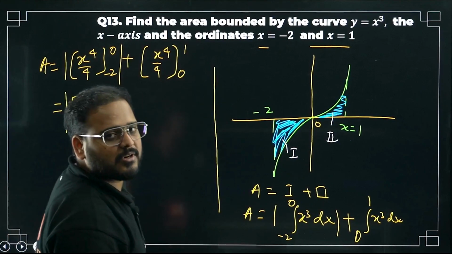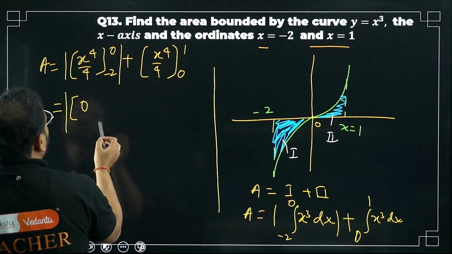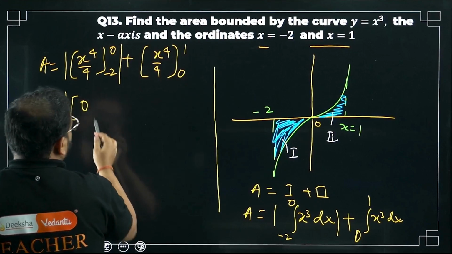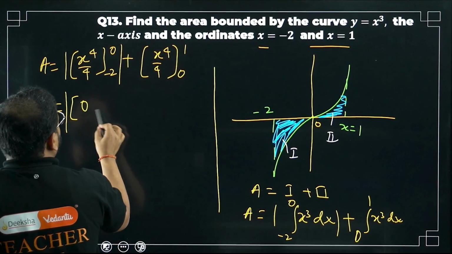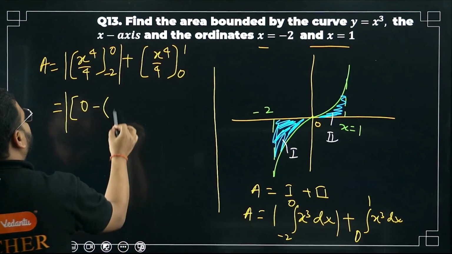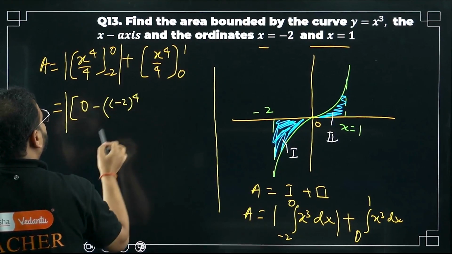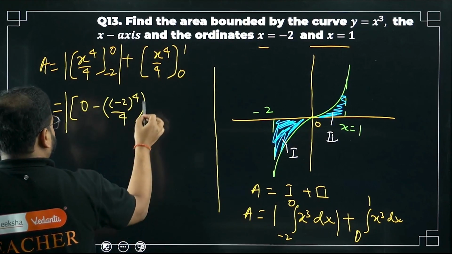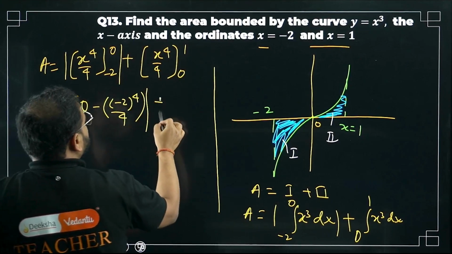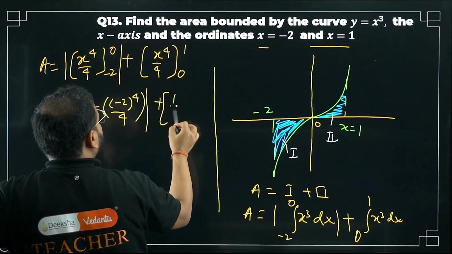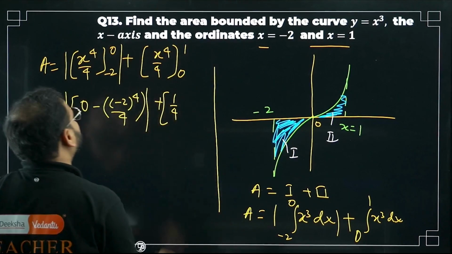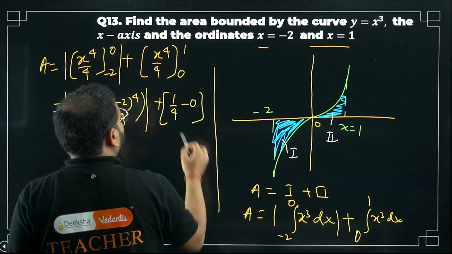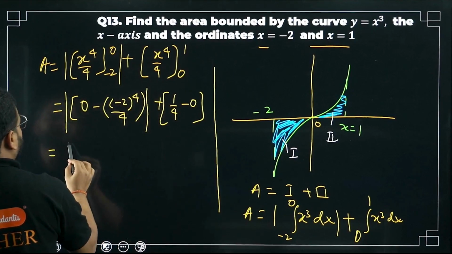X power 4 will be what? 0, right? Put minus 2 now. What am I going to get? Please check. I'm going to get this as, 1 second. Okay. Minus sign will come for the lower limit. Minus 2 power 4 by 4 in the modulus plus put x as 1. So 1 by 4. 1 power 4 is 1, right? So 1 by 4. Put x as 0. So minus 0. For the lower limit it is 0. What am I getting? Please check.